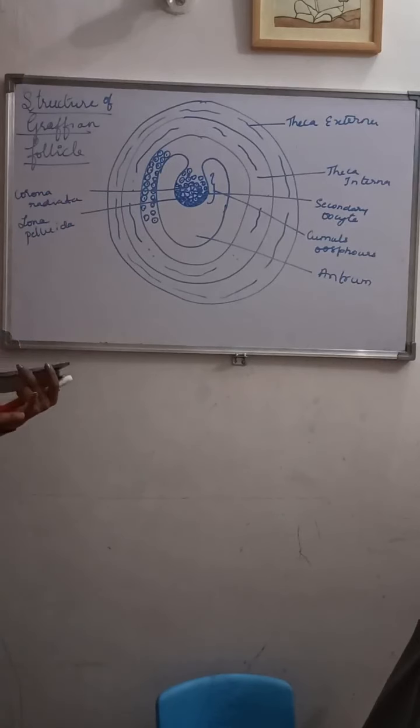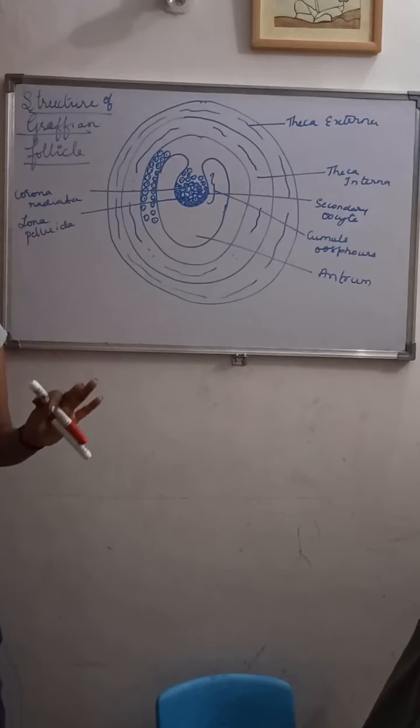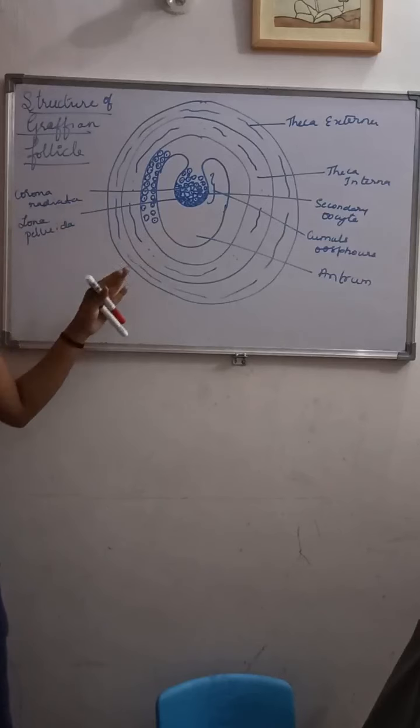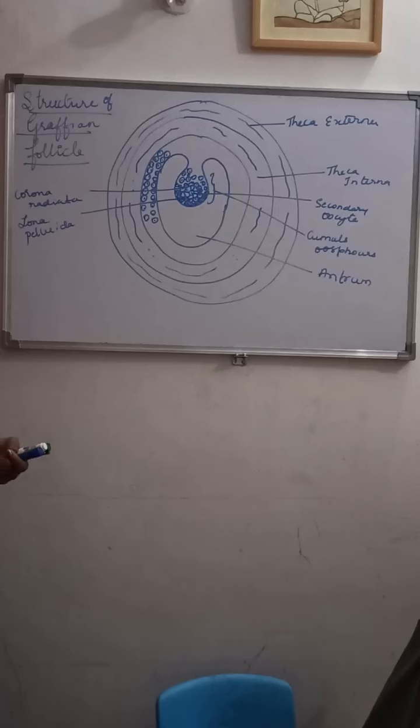Understood? We have studied today the mammary gland, parts of the ovary, and the structure of the Graafian follicle. So when we are going to deal with spermatogenesis and oogenesis, we'll look into the development of the follicle as well as the ovarian cycle. So I think you got to know all those things. Next class we will discuss spermatogenesis, oogenesis. Along with that, we will discuss how the development of the follicle happens. So that's it.